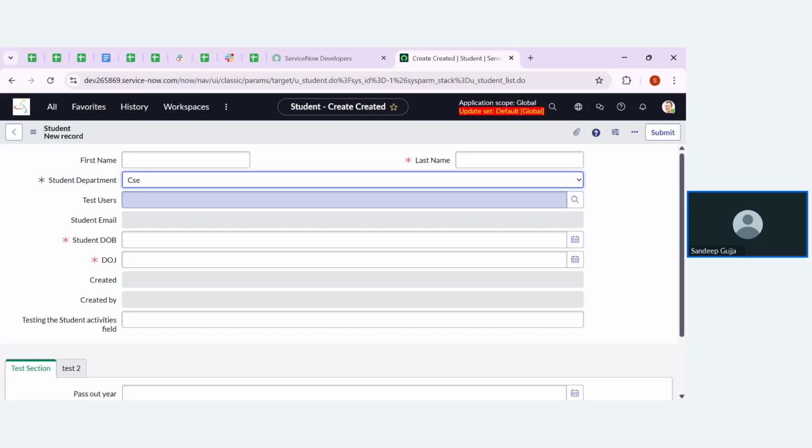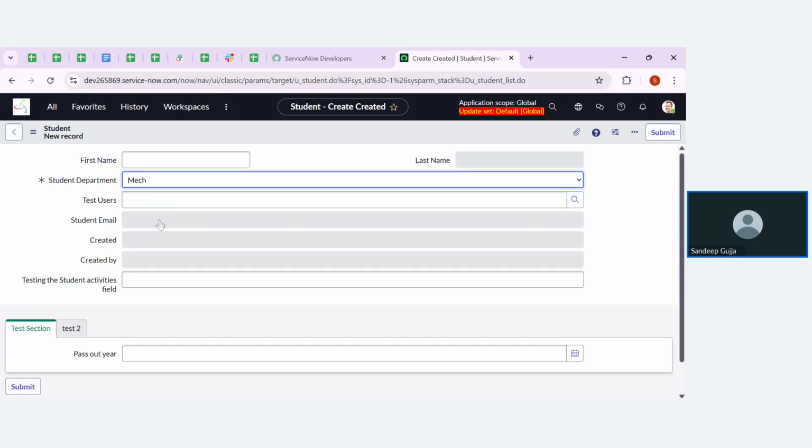Instead of read only, I have used the hidden option. That means we need to make visible false. If visible is false, then that field will automatically be hidden. That happens whenever I choose student department as make.